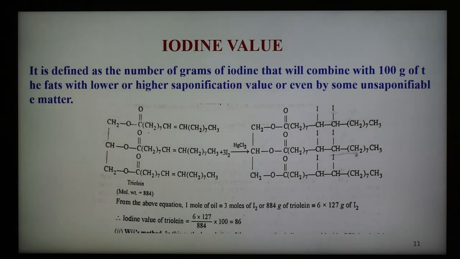Another method is also there. Iodine value is a measure of the extent of unsaturation present in the oil or fat. The higher the iodine value, the more unsaturated is the oil or fat. For example, the iodine value of linseed oil is 170, tung oil is 171, soybean oil is 127, sunflower oil is 140, and olive oil is 80. So this value is a measure of the extent of unsaturation present in the oil or fat, and how much unsaturation is there, less or more, can be decided on the basis of iodine value.